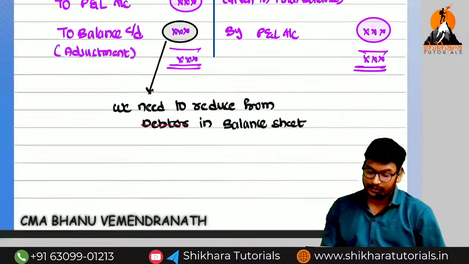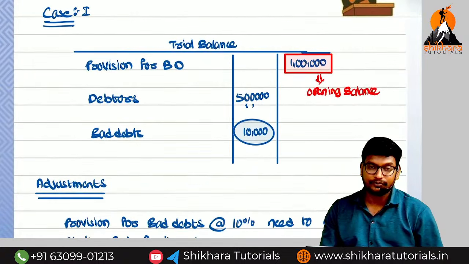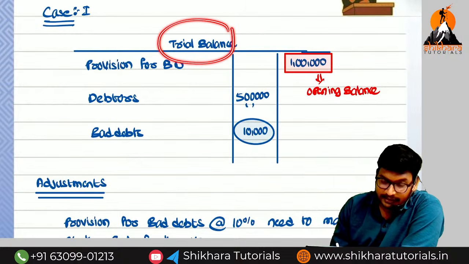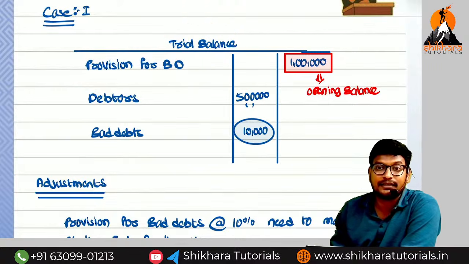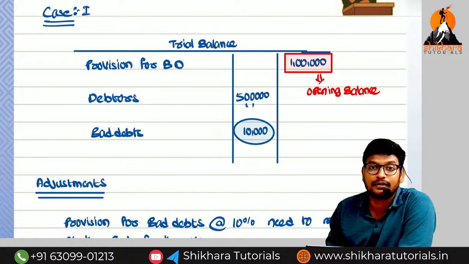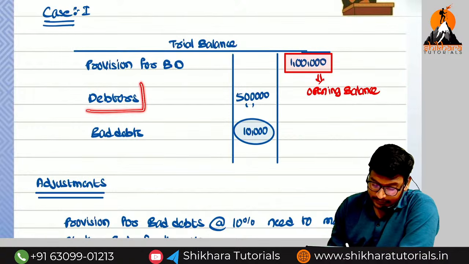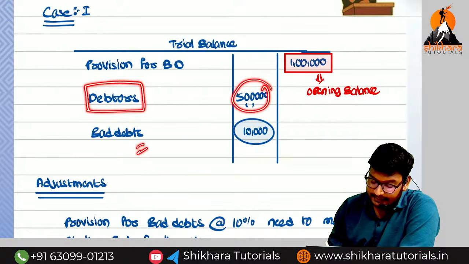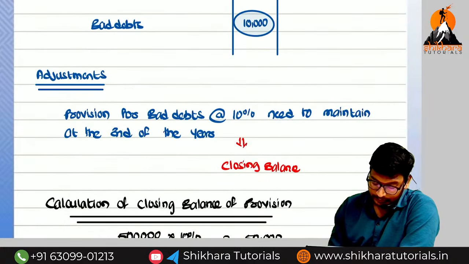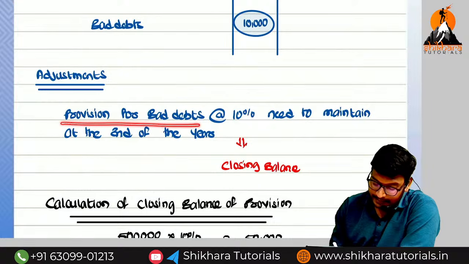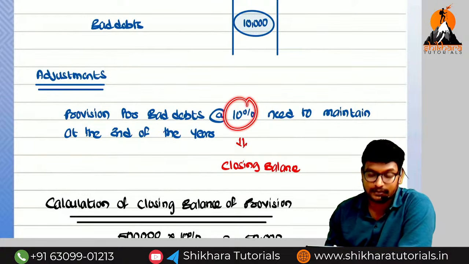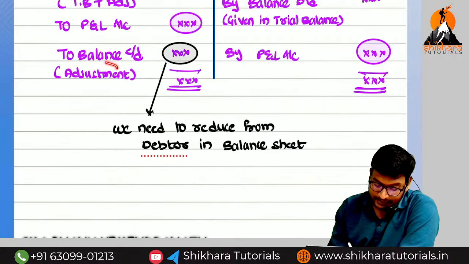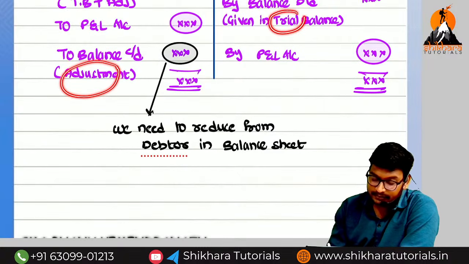I will discuss this with the help of case 1. What is case 1, sir? They have given the trial balance, Amma. Provision for bad debts is how much? 1 lakh. Given in the trial balance, is it called opening balance or closing balance? Opening balance. Debtors are also given: 5 lakhs. Bad debts are given in the trial balance. They ask us to maintain provision for bad debts at the rate of 10% at the year end. Is this the closing balance or the opening balance? Closing balance. So when discussing this account, adjustment means closing, trial balance means opening.